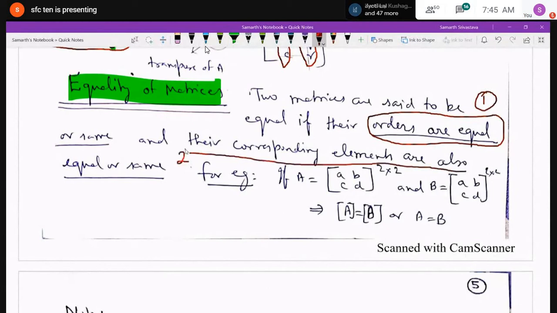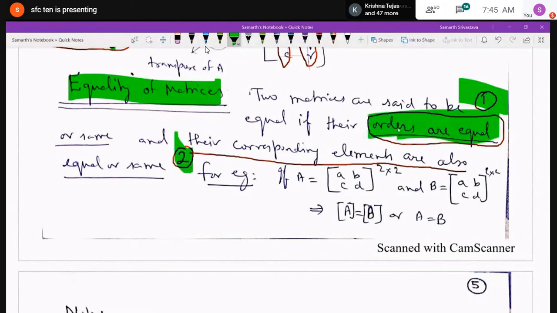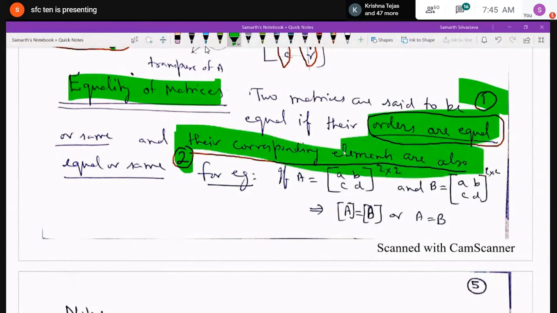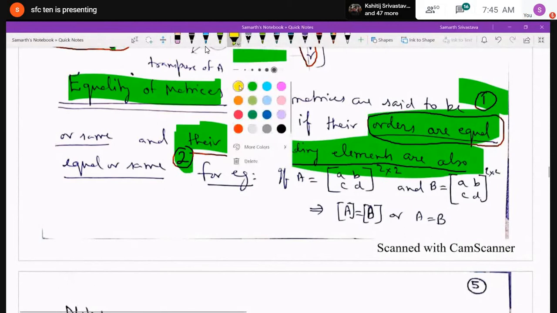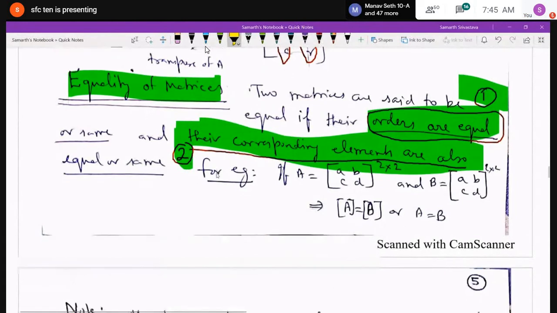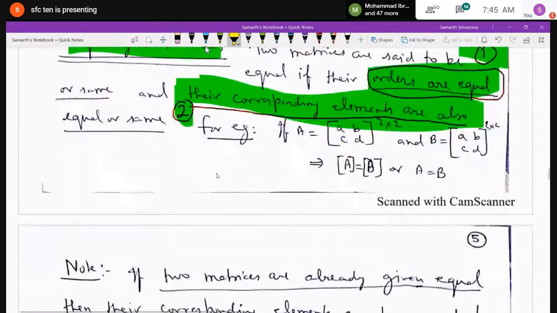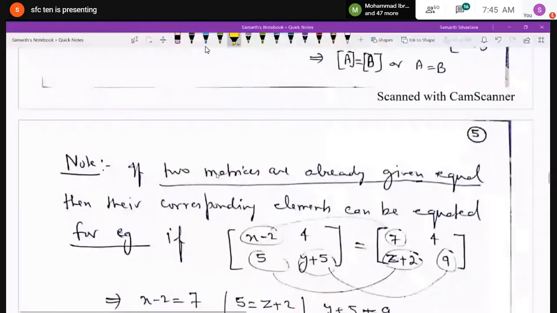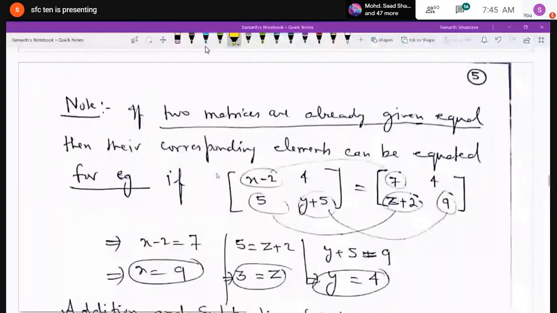I will give one example. If matrix A is A, B, C, D, and this is of order 2 by 2, and matrix B is also A, B, C, D. That means all the corresponding elements are the same, and the order is also the same. In both cases, the order is 2 by 2, meaning they are exactly the same. Then matrix A is called equal to matrix B, or A is equal to B. So just remember that whenever any two matrices have the same order and all the corresponding elements are also equal, they are called equal matrices.